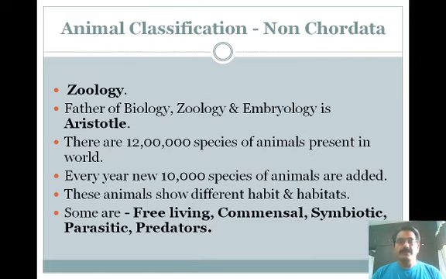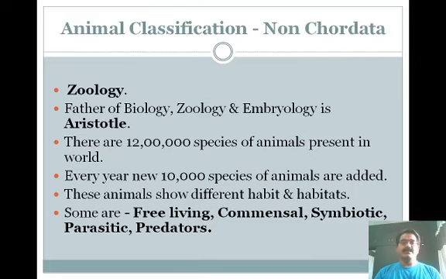Now we already know that zoology is the branch of science in which we deal with the structure and functions of animals. The father of zoology and embryology is Aristotle. Zoology is directly related to us because we are also part of the animals.